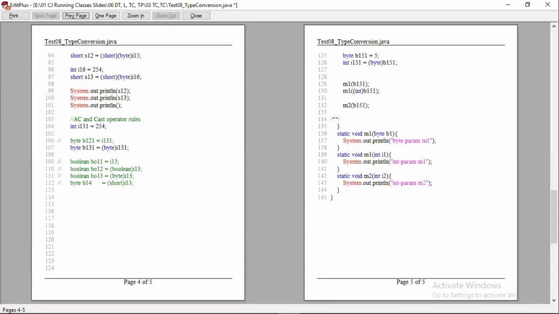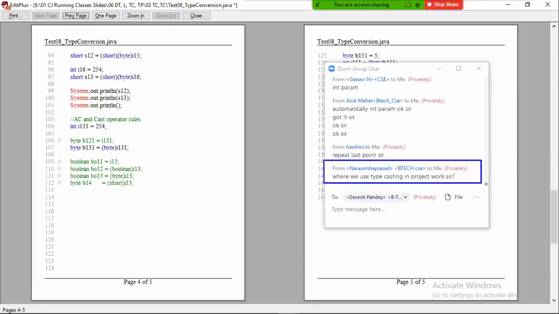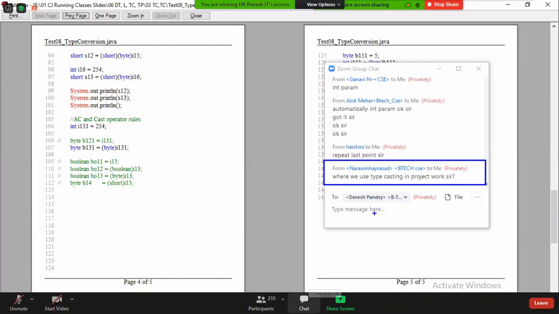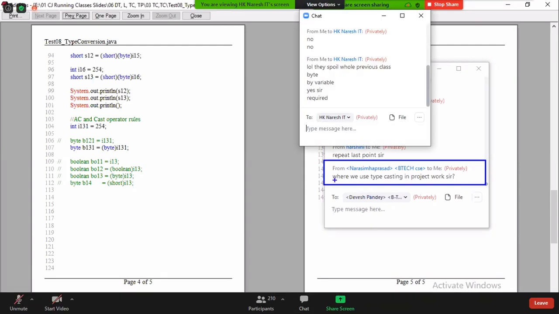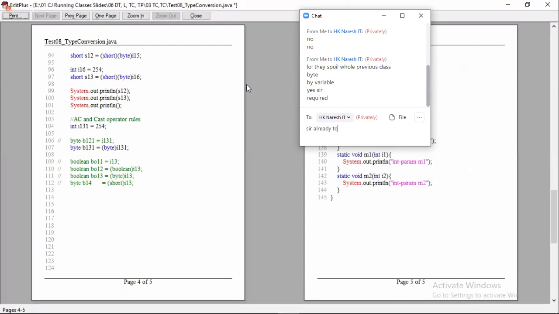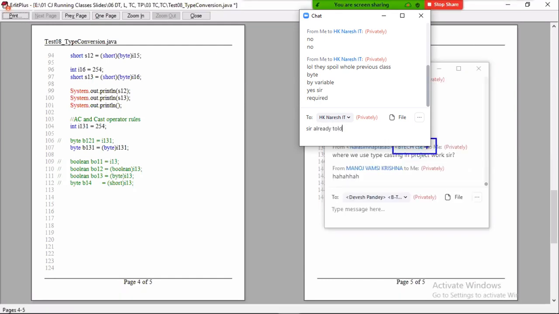Wow, beautiful question. Marvelous question. This type of questions, never before, ever after. Why? Because CSE background, na?